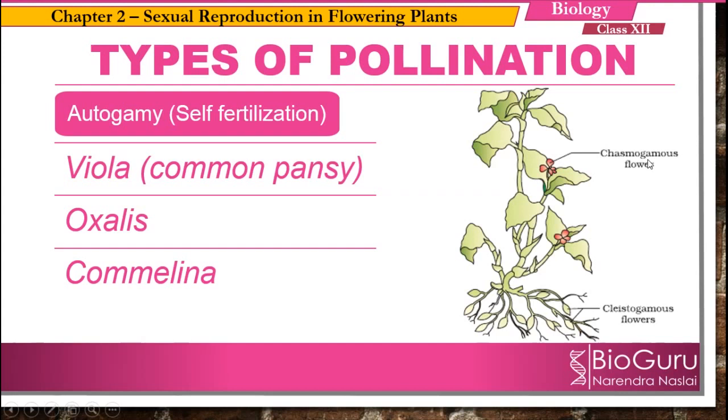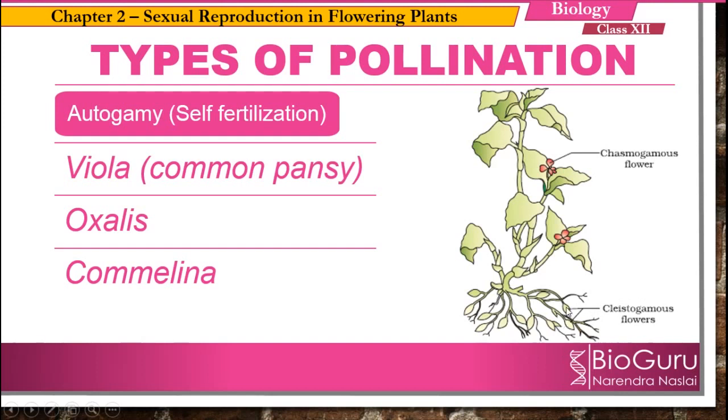So overall, chasmogamous flower means open flowers having exposed anther and stigma. Another type of flower here is clistogamous. Clistos means closed. Means the flowers never open. They remain in the closed condition. So because of that, what is going to happen? The anther and stigma are not exposed to the outside as compared to chasmogamous flower. Chasmogamous flowers are open flowers. Clistogamous flowers are closed flowers.